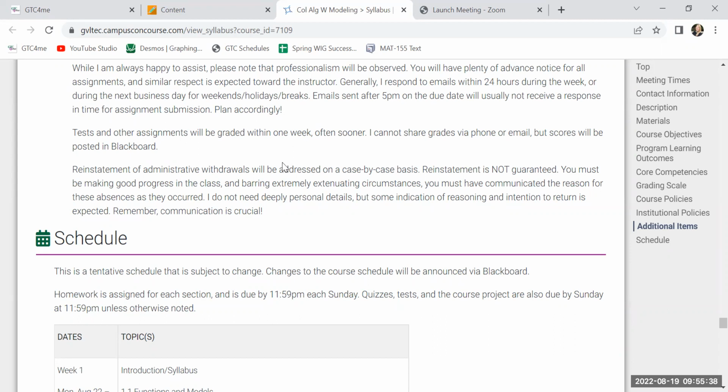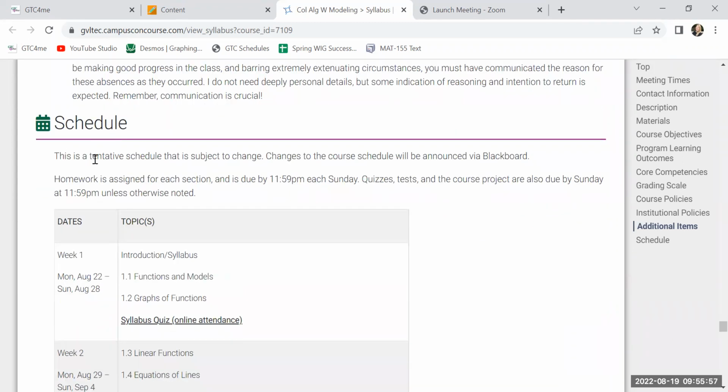Okay. Make sure in the departmental policies that you read about reinstatement. You need to stay in contact with me even during your absences so that I know you're planning on coming back. Don't wait until 3 weeks after you've been kicked out to ask for reinstatement. Generally, that's a no. Okay, the other really important piece of this document is our course schedule.